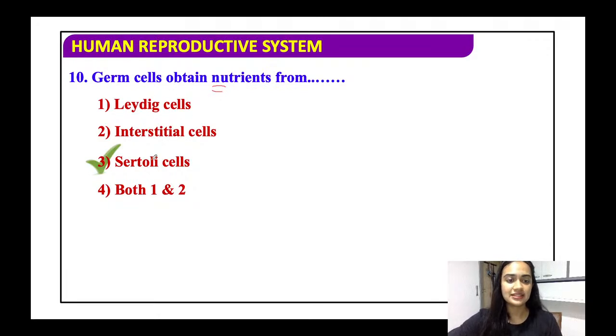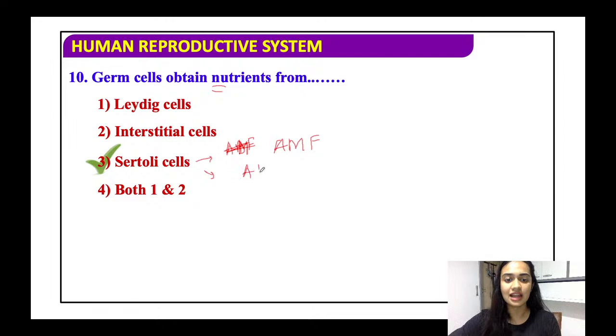The Sertoli cells produce AMF, anti-Müllerian factor, and also something called the androgen binding factor.